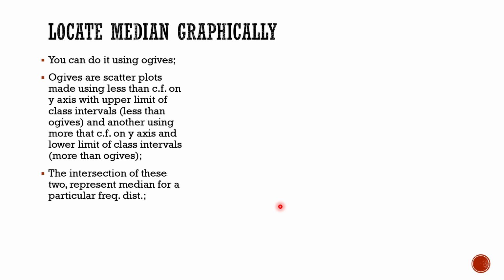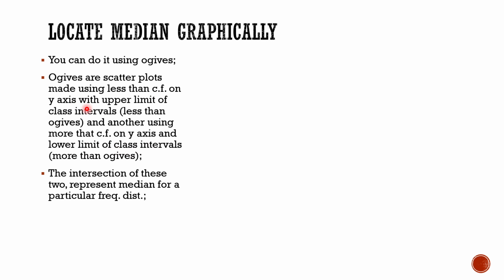Now how will you locate it graphically? For doing that you will have to use ogives. What actually are ogives? Ogives are scatter plots made using less than cumulative frequency on the y-axis with upper limit of class intervals on the x-axis, and another using more than cumulative frequency on the y-axis and lower limit of class intervals on the x-axis.